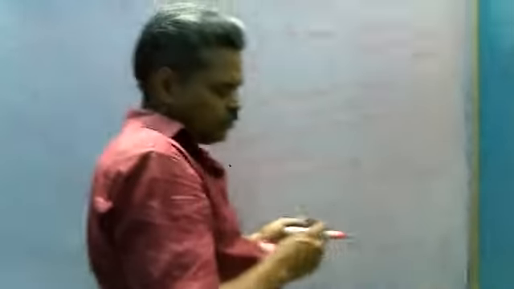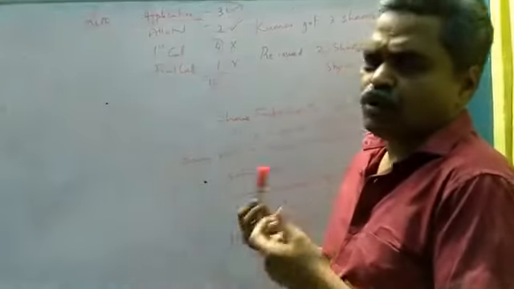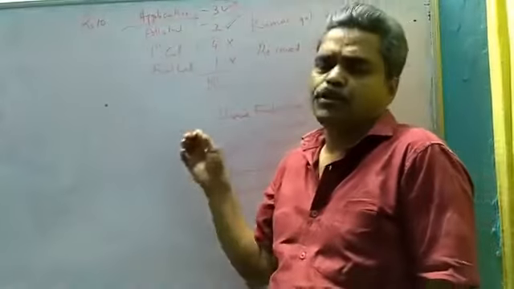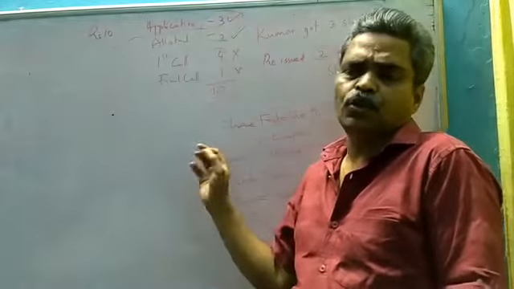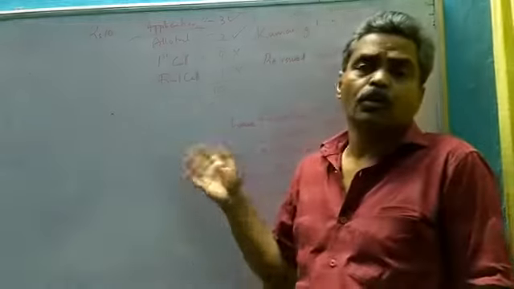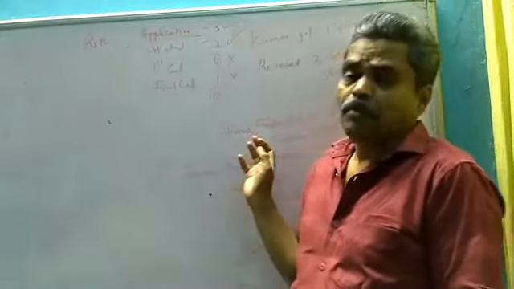We will summarize the topic again. Forfeiture means cancellation. So if somebody is not able to pay the money, the company immediately forfeits the share. The Companies Act 2013 allows a company to do that. The defaulter will not get back the money. The amount will be taken by the company. That's the rule as per the Companies Act.